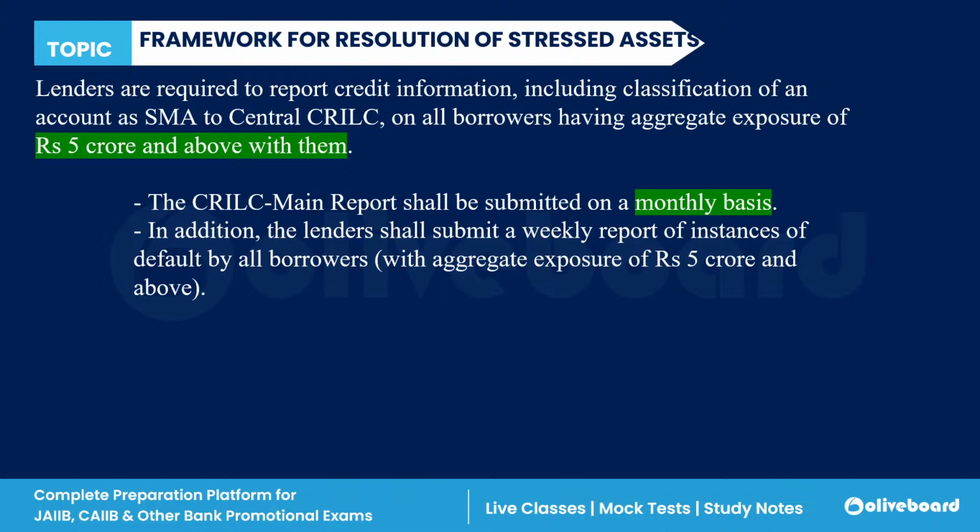In the case of a large borrower, always remember the bank has to send reports to CRILIC, the Central Repository of Information on Large Credits, if you have an aggregate exposure of 5 crore and above. This report is sent on a monthly basis so that there is proper guidance and proper monitoring on the accounts of the large borrower.